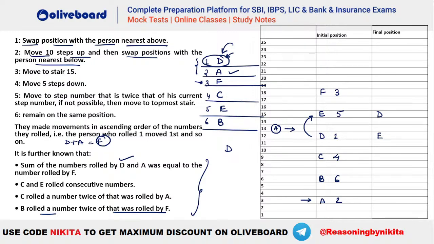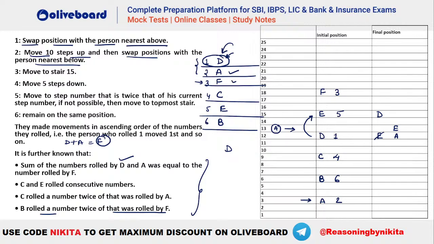You can see who will be nearest below. That is step number 12. That is your E, right? E is currently here on step number 12. That means now your E will go to this position and your A will come to this particular position, right? So A comes to 12 and E now goes to 13. I hope this is clear.